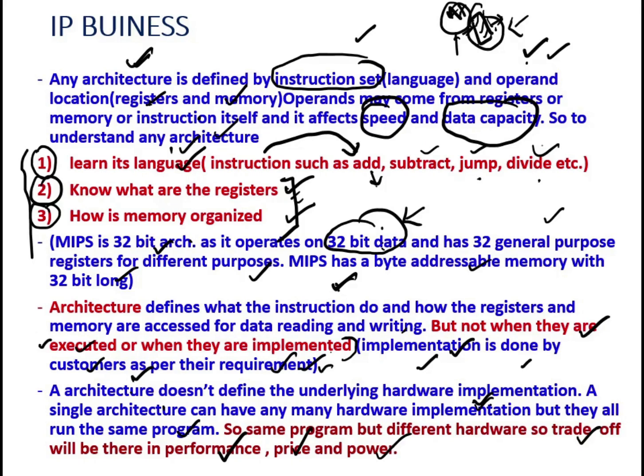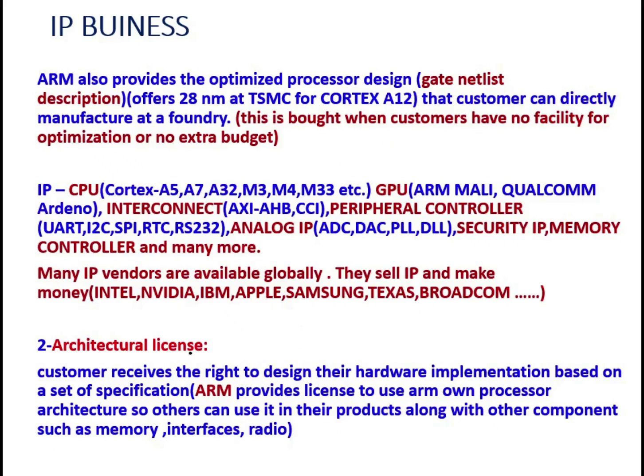So now what is an architectural license here? Here the customer receives the right to design their hardware. They design their hardware implementation based on some set of specifications. Some set of specifications is nothing but the architecture. So they get the license to use the architecture and they design their hardware. ARM provides a license to use ARM's own processor architecture so others can use it in their products. So they buy the architecture from ARM, and they design their product.